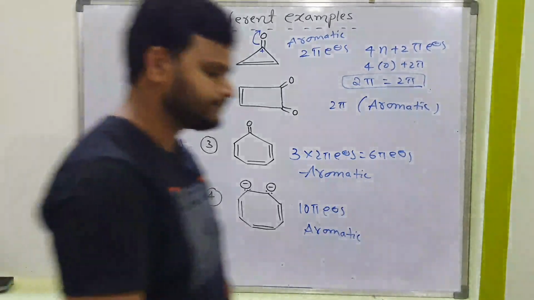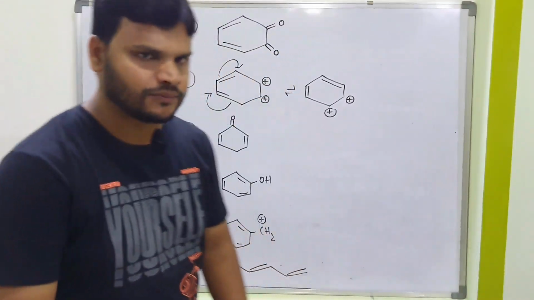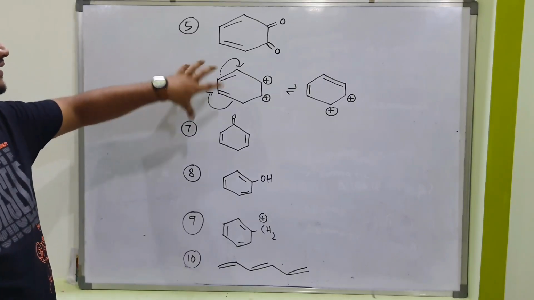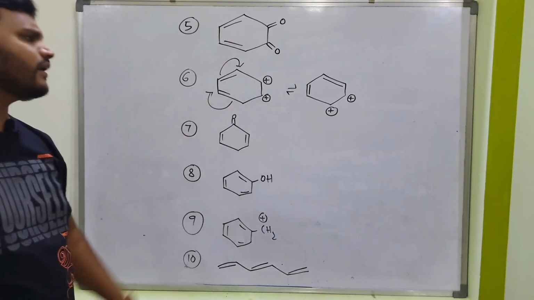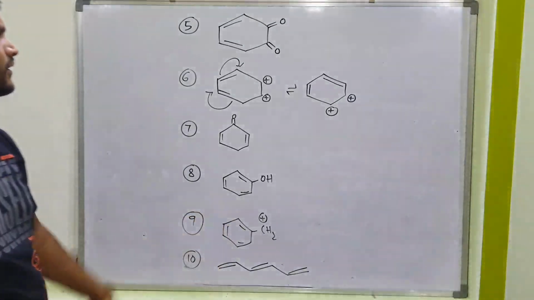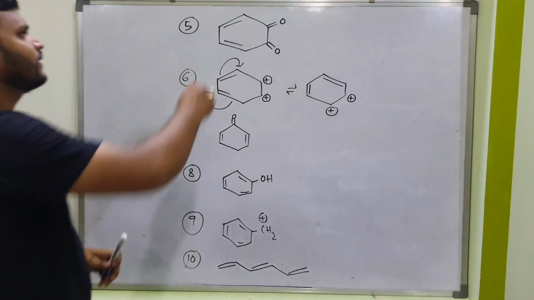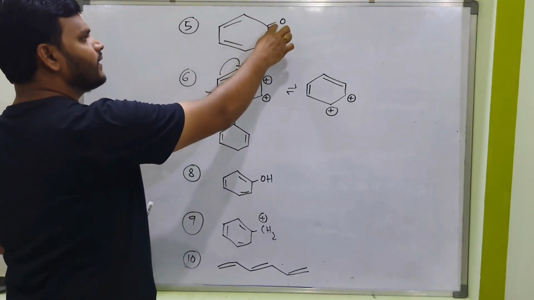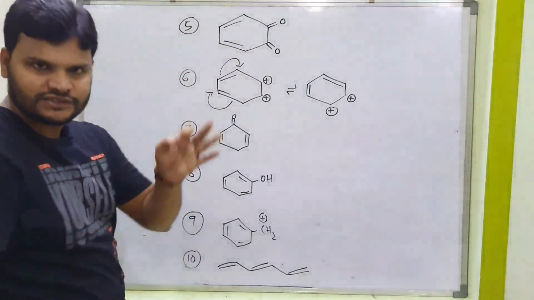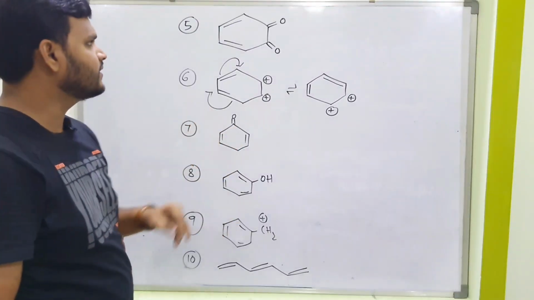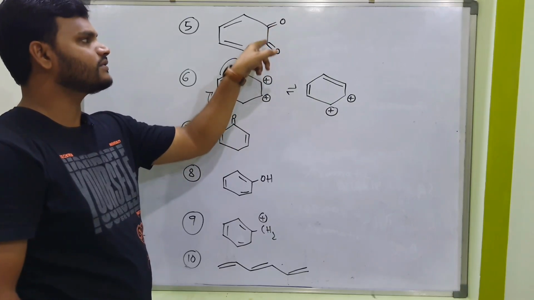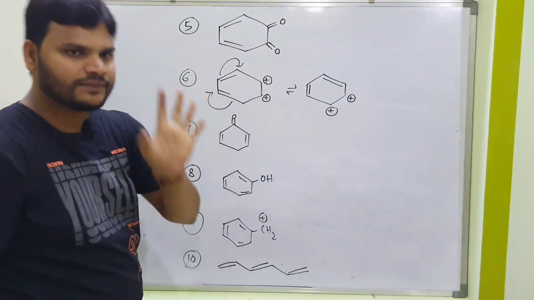Just have a look. Next, some more different examples. Is it an aromatic compound or not? Out of all, which one is aromatic, which one is anti-aromatic, which one is non-aromatic? Let me check one by one. So what about this one? Double, single, double, single, double, single, double, single. Yes, resonance is possible, isn't it? But one more important point: you don't consider outside the double bonds, you have to consider only inside the double bonds.